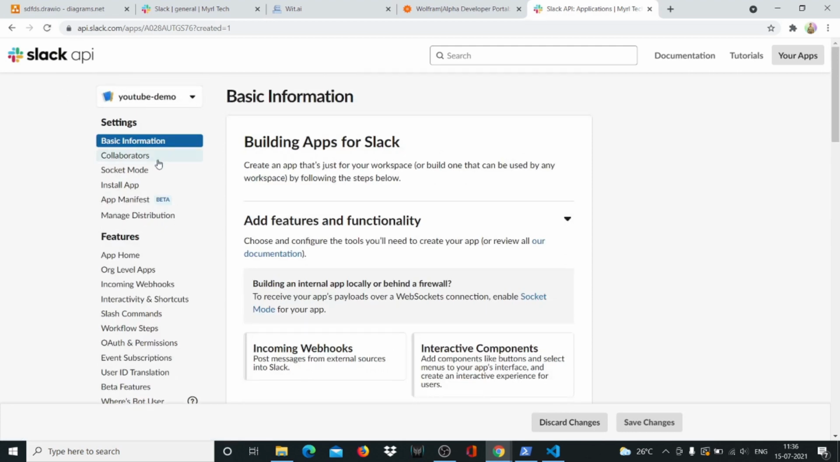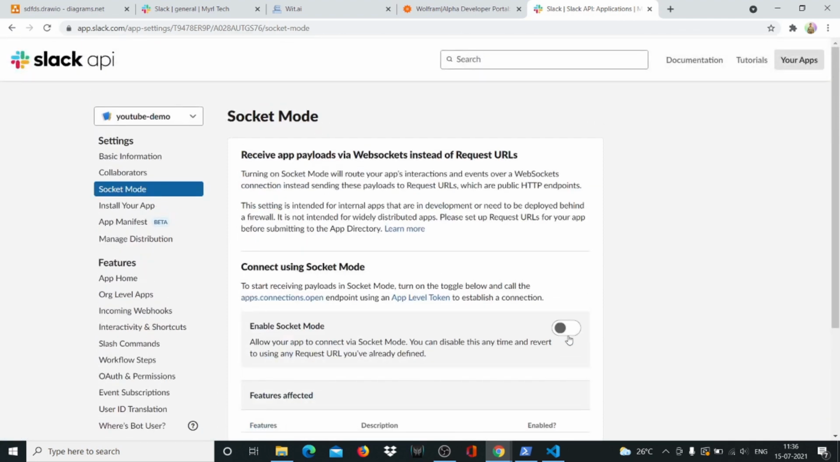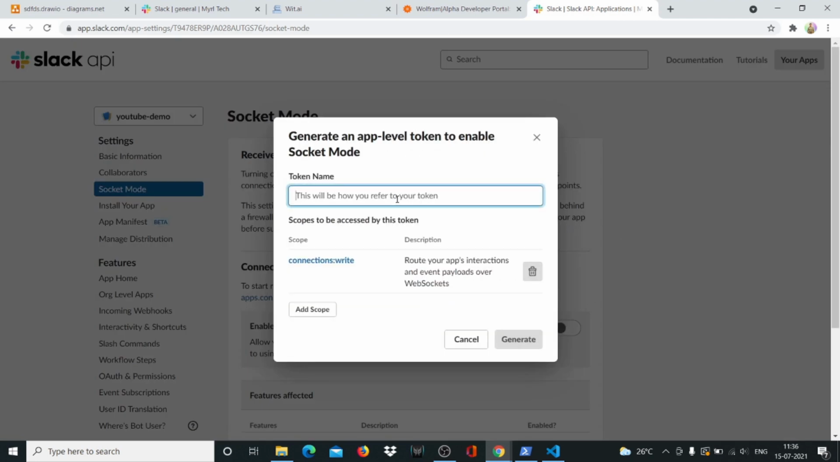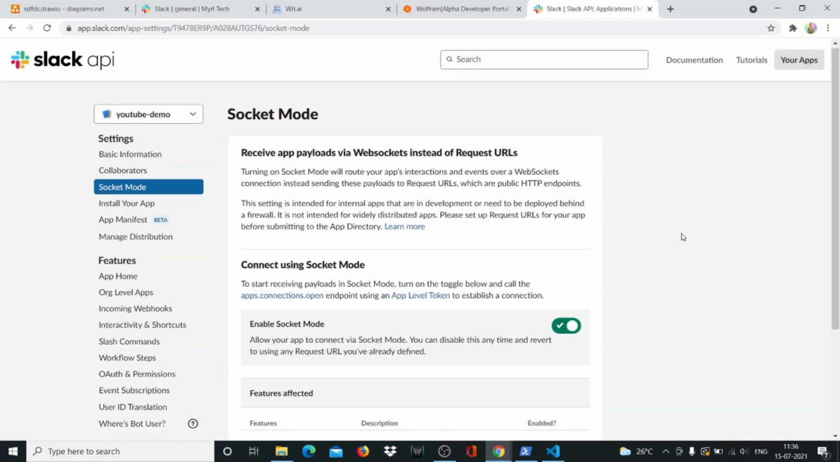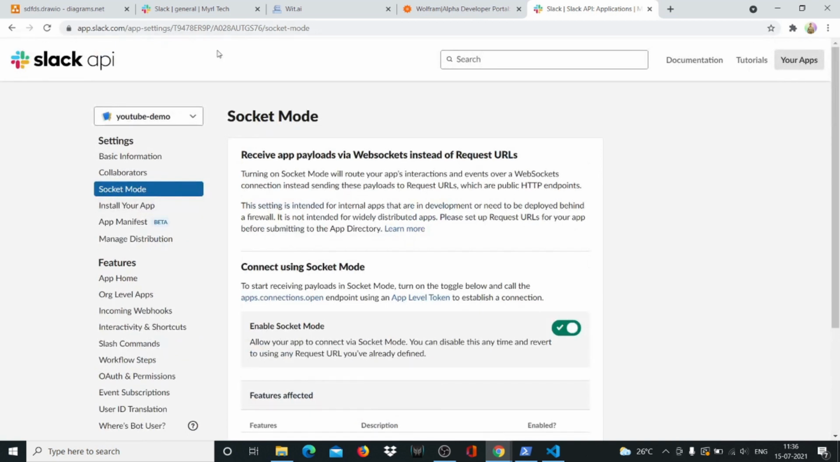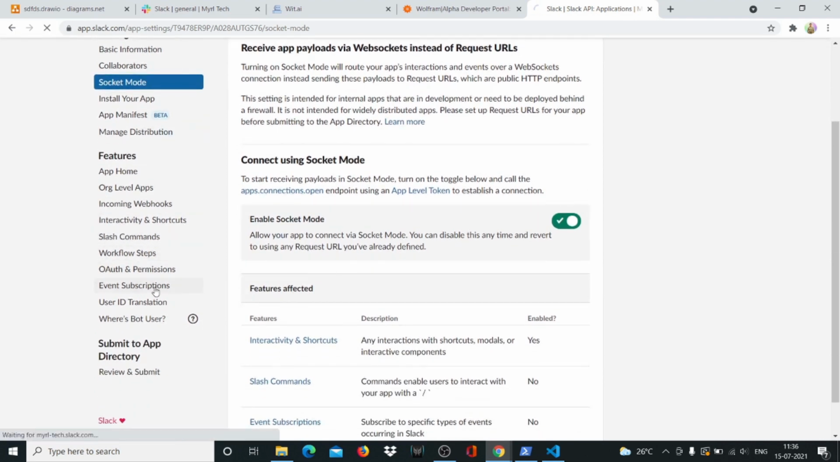So it's called YouTube demo, and you have to switch on the socket mode so that it can catch messages in real time. So we'll say enable, and we'll call it the socket token, generate. And you need to save this somewhere and keep it. I'll come back for all of these API keys, but you can keep them somewhere safe if you want. And then we'll go to our event subscriptions.